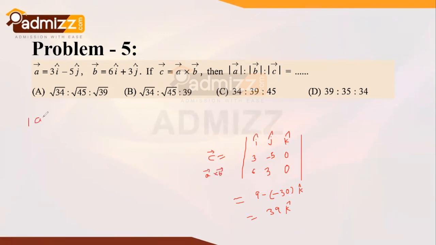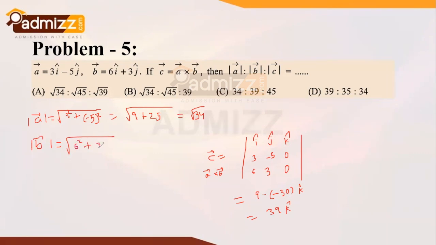Now if you take the modulus of vector A, it gives you the square root of 3 square plus minus 5 square. If you simplify it, it is 9 plus 25, that is equal to root 34. Modulus of B vector is equal to the square root of 6 square plus 3 square, that is 36 plus 9, equal to root 45.